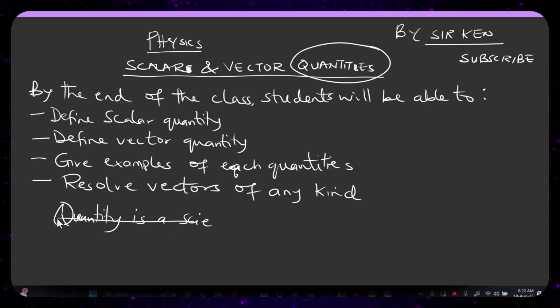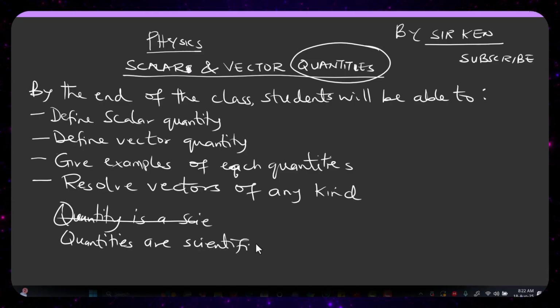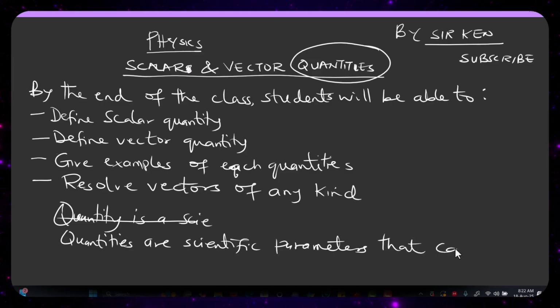So let me use the proper word. Quantities are scientific parameters that can be measured.